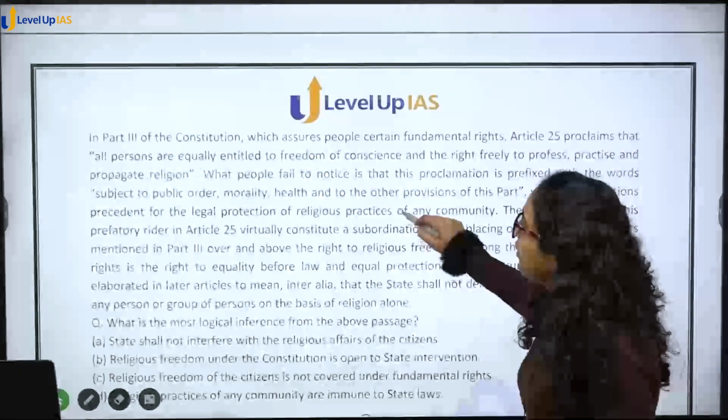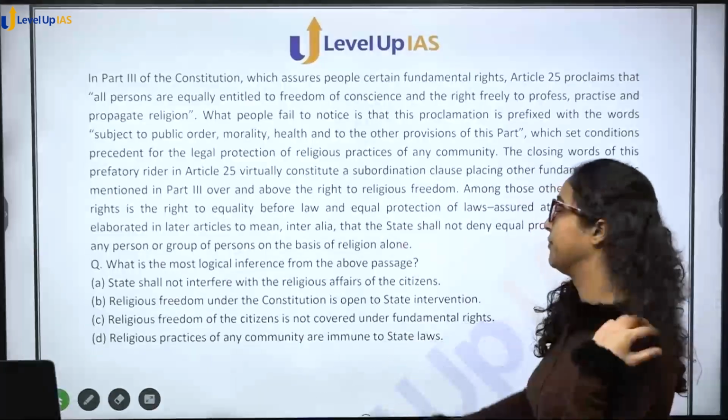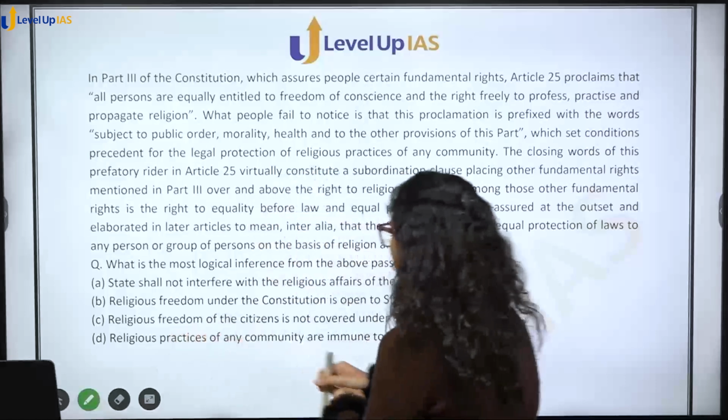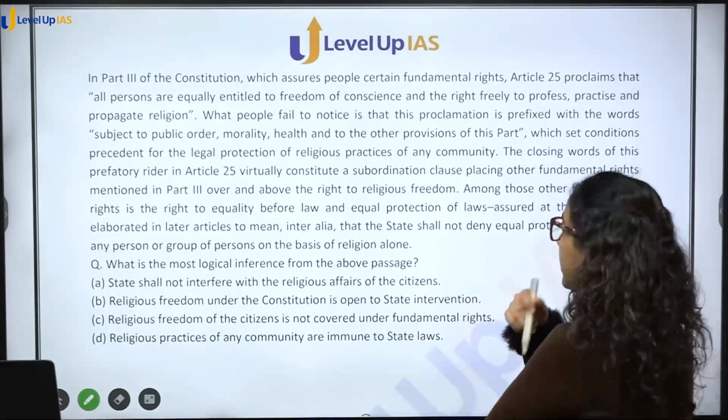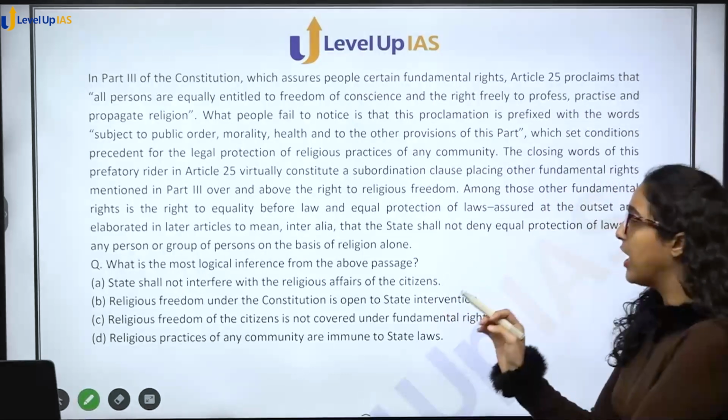Okay, so next, passage 5. In this you have part 3 of the Constitution. Okay, so again, firstly, we'll just read the question and the answers first.